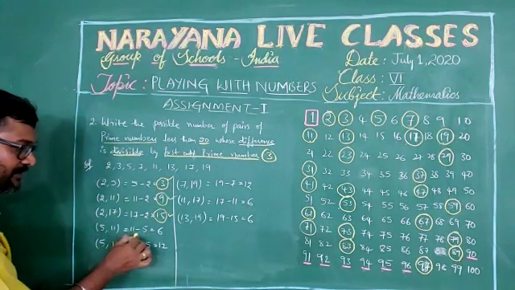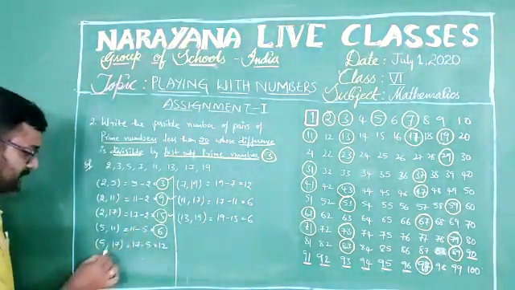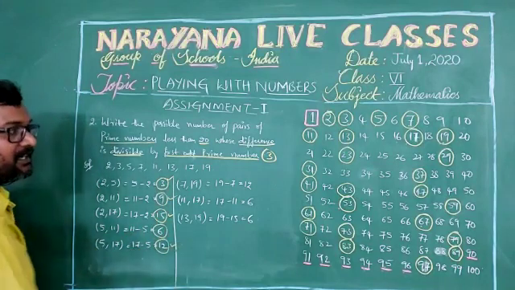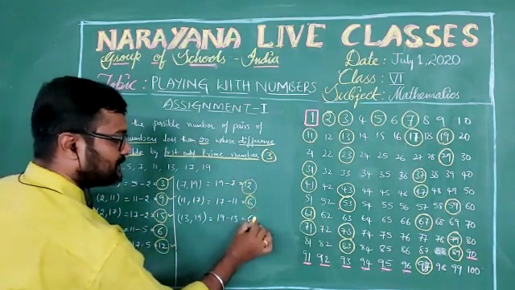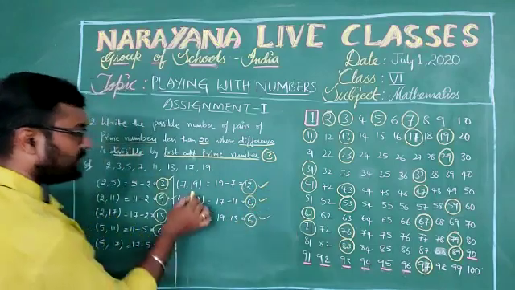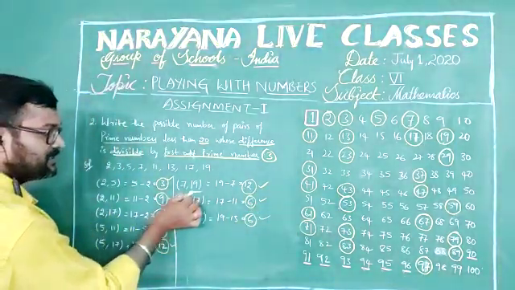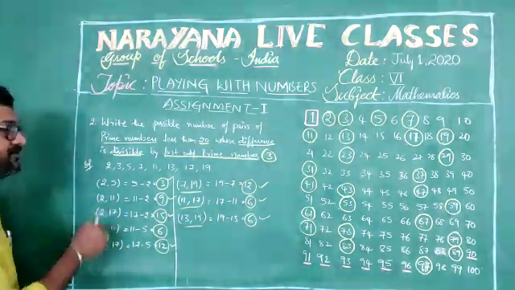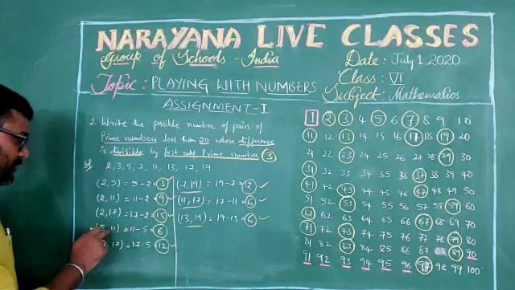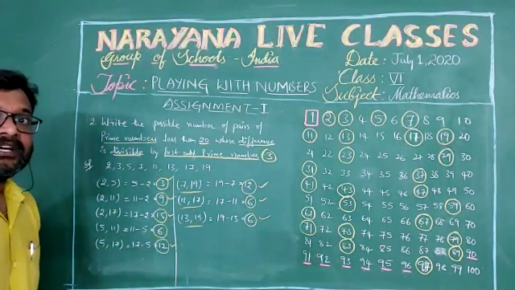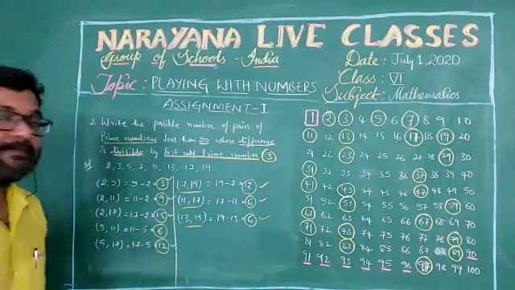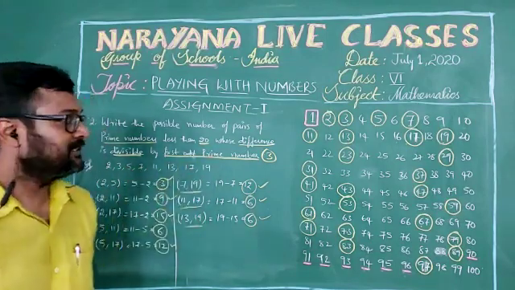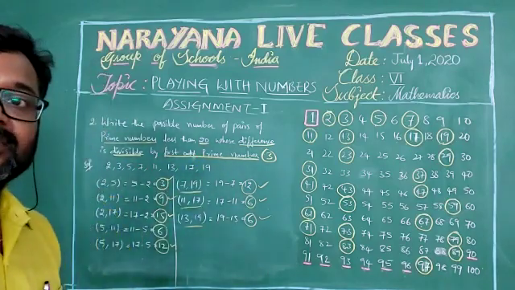5, 11: 11 minus 5 is 6, which is also divisible by 3. Like that, 5, 17: 17 minus 5 is 12, also divisible by 3. Like that we have 12, 6, which is also divisible by 3. Then 17, 19, 11, 17, 13, 19. So like that we have 1, 2, 3, 4, 5, 6, 7, 8. 8 pairs of prime numbers less than 20 whose difference is divisible by the first odd prime number. Isn't it? So this is about the second question.